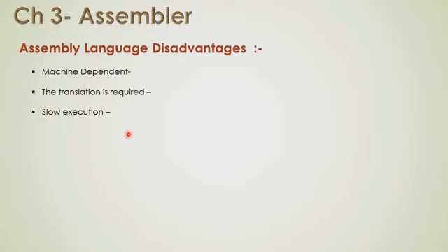It has slow execution because it needs a translation. Again, it is hard to understand. Although it is easier than the machine language, there are also some problems in the assembly language, so it can be difficult to understand. The programs are not portable because these are machine dependent.